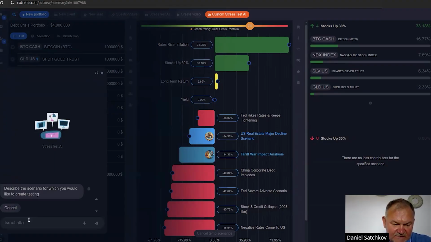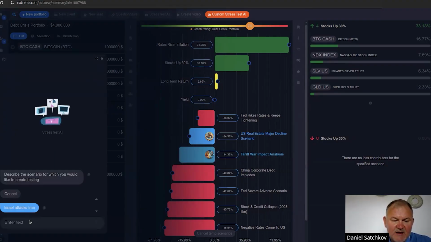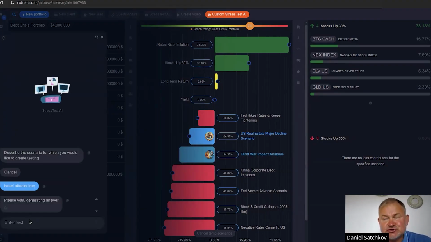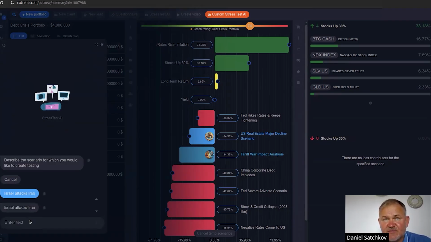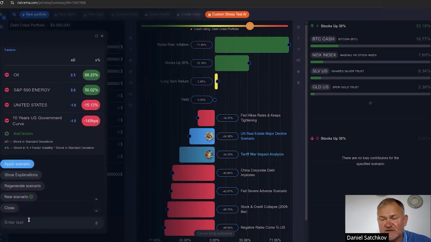Israel attacks Iran. Now, it used to be that, just a couple years ago, in order to create a scenario like this, you would have to sit there, be very fluent with the multi-factor risk model, pick appropriate factors, do appropriate scaling, and only then are you going to actually create a scenario, which would take you days to do. We've changed this with Stress Test AI. You're now able to model it on the fly.